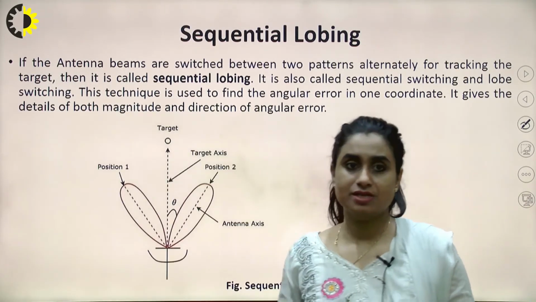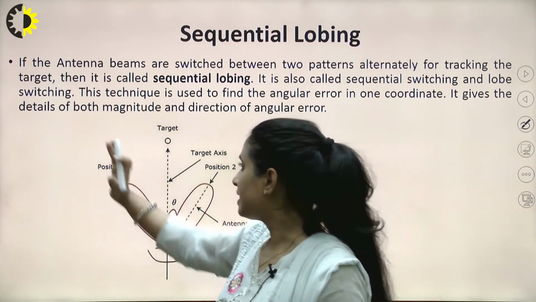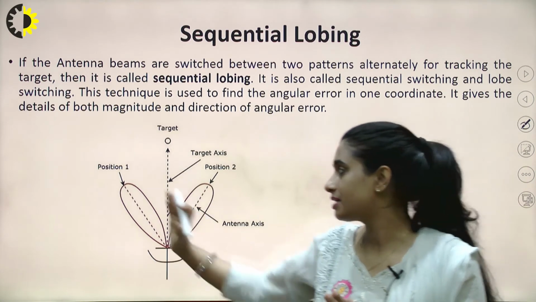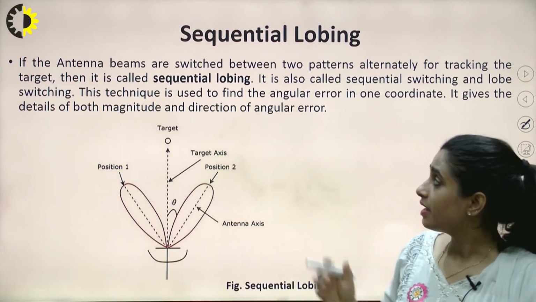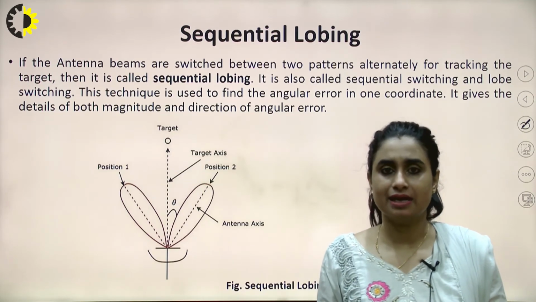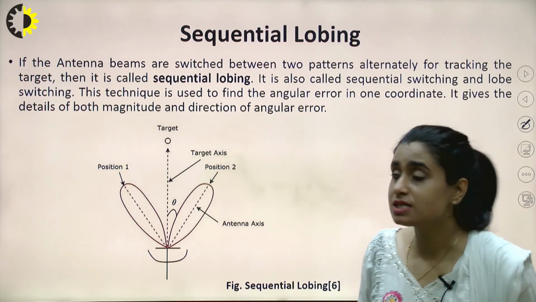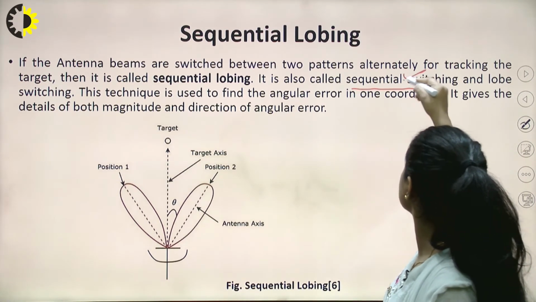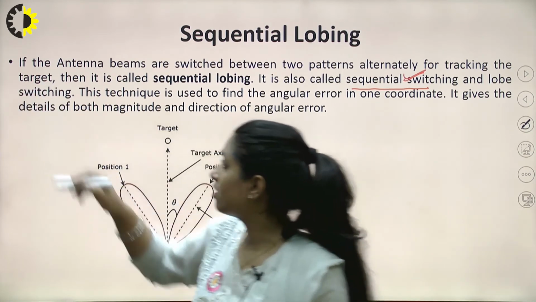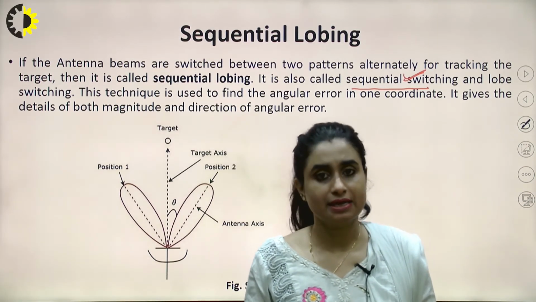Let's talk about sequential lobing. What happens in sequential lobing? We assume that the target could be either at position 1 or position 2, and that the pencil beam is switched between these two locations. If the antenna beams are switched between two patterns alternately for tracking the target, then it is called sequential lobing. It is also called sequential switching or lobe switching. This technique is used to find the angular error in one coordinate.